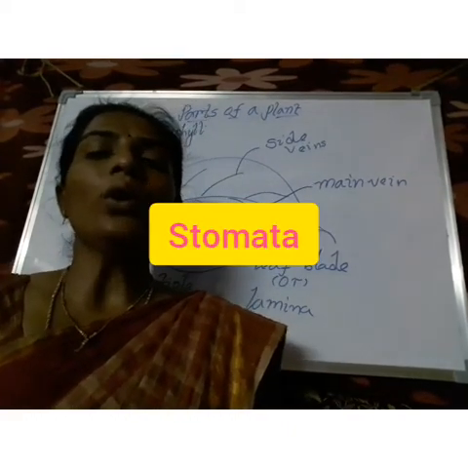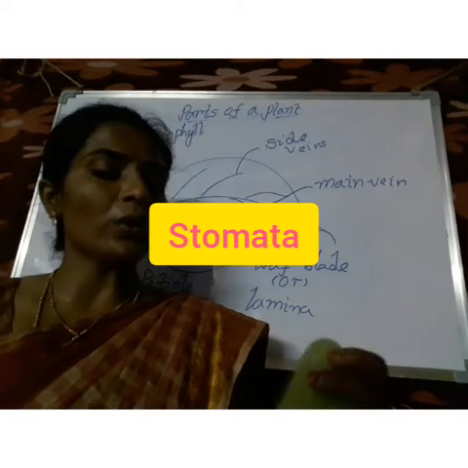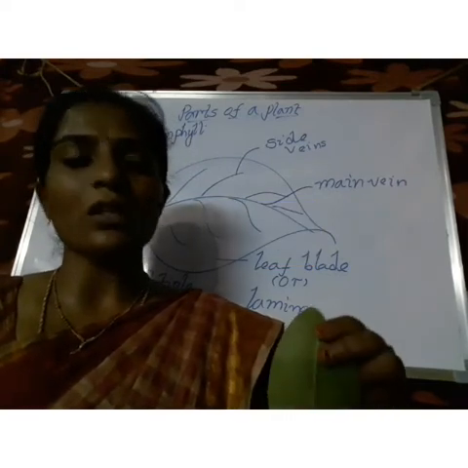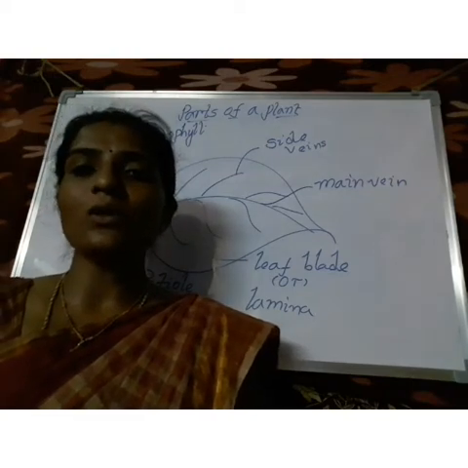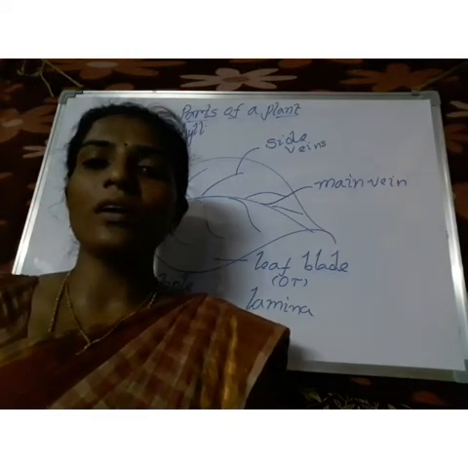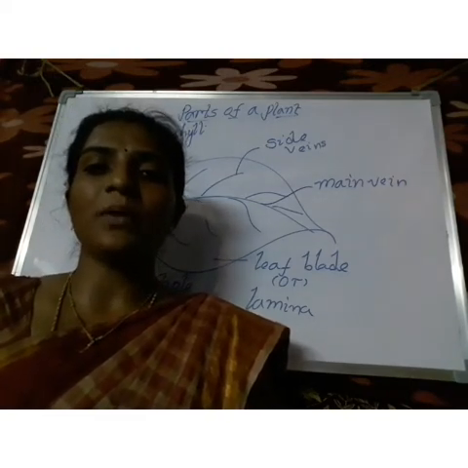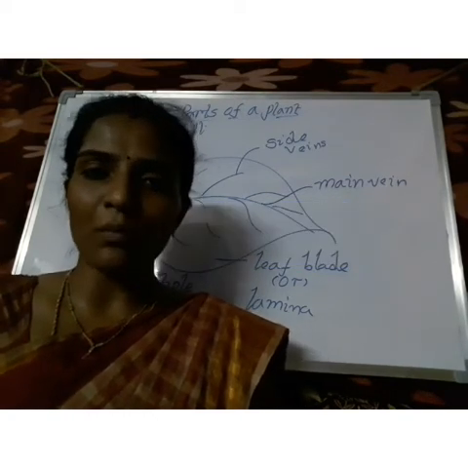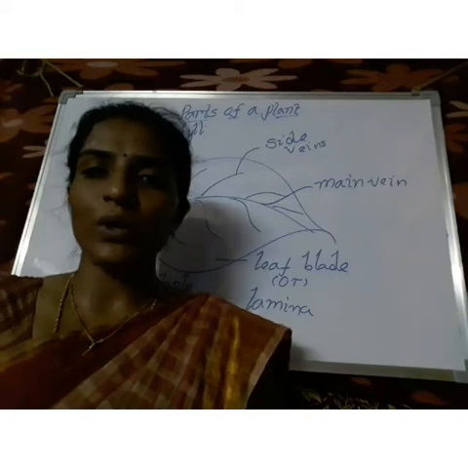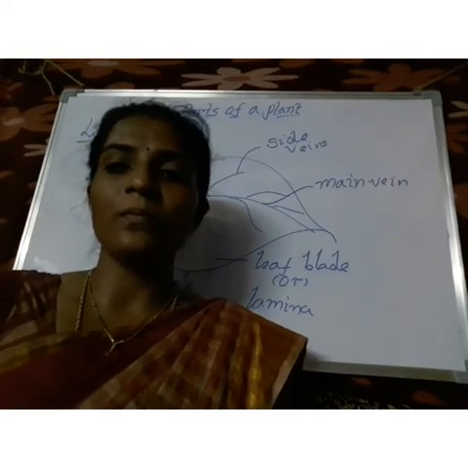Leaves also contain tiny pores called stomata, and these leaves also send out the extra water in the form of transpiration. Excess water is sent out into the atmosphere. That process we call transpiration.